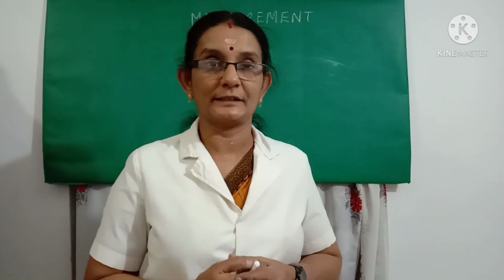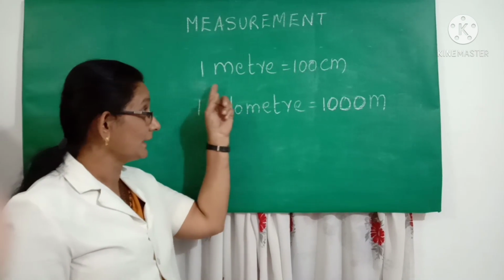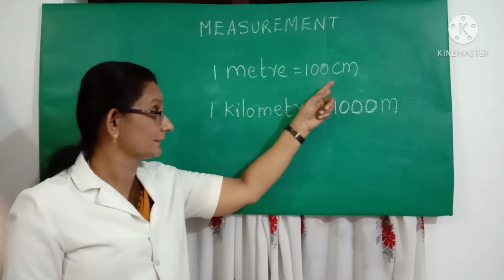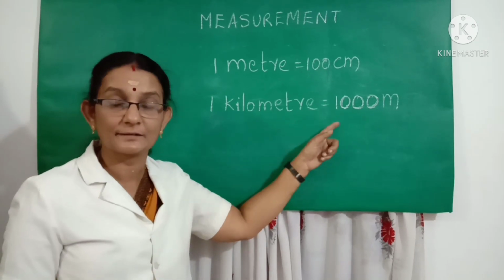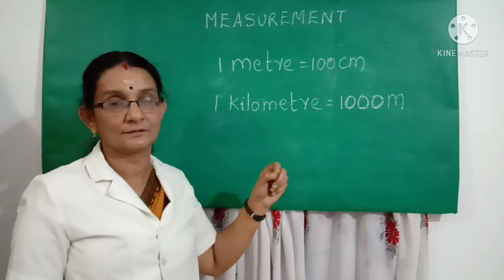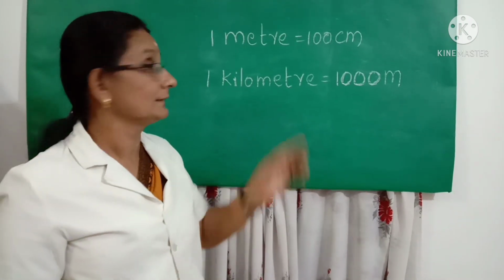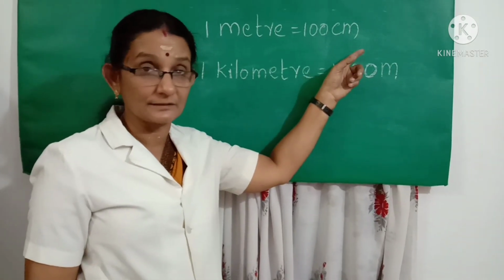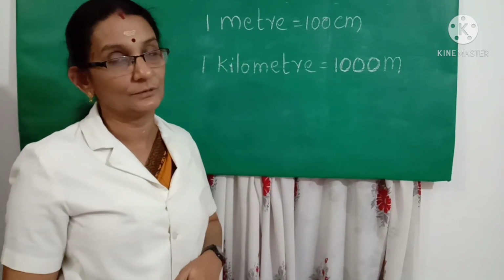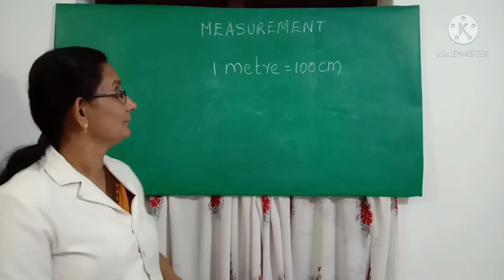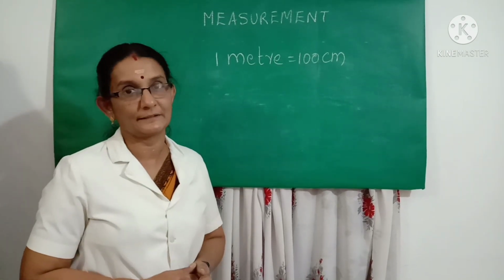Okay? So today now we will learn how to convert the units. Like I want to convert centimeter into meter and meter into centimeter. So how will I do that? Okay? So let us learn how to do that. So we have 1 meter is equal to 100 centimeter and 1 kilometer is equal to 1000 meters. Okay children? Today let us learn how to convert meter into centimeter and centimeter into meter. Okay? So children, we know that 1 meter is equal to 100 centimeter.